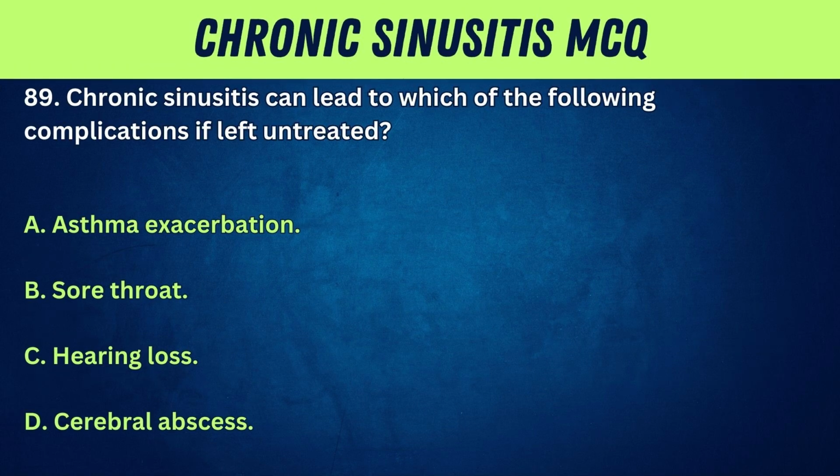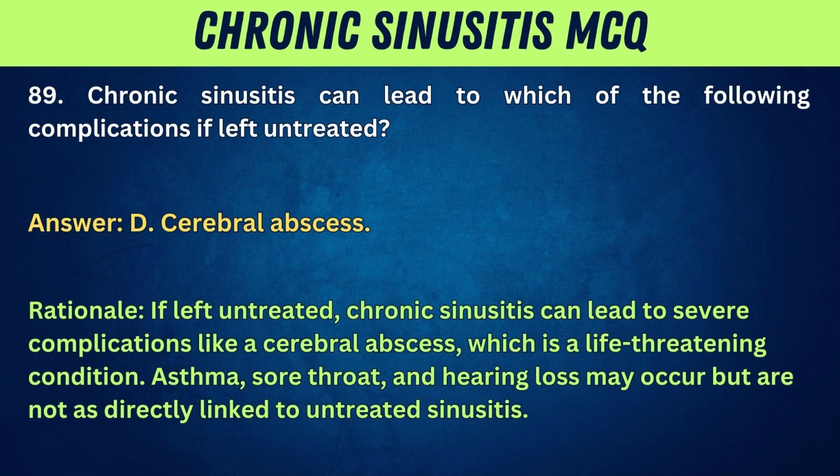89. Chronic sinusitis can lead to which of the following complications if left untreated? A. Asthma exacerbation. B. Sore throat. C. Hearing loss. D. Cerebral abscess. Answer: D. Cerebral abscess. Rationale: if left untreated, chronic sinusitis can lead to severe complications like a cerebral abscess, which is a life-threatening condition. Asthma, sore throat, and hearing loss may occur but are not as directly linked to untreated sinusitis.